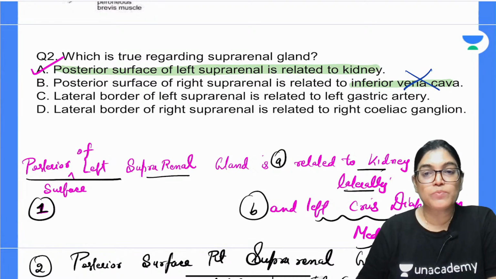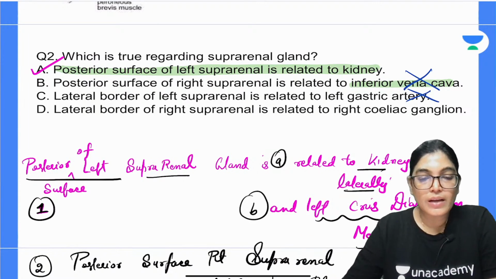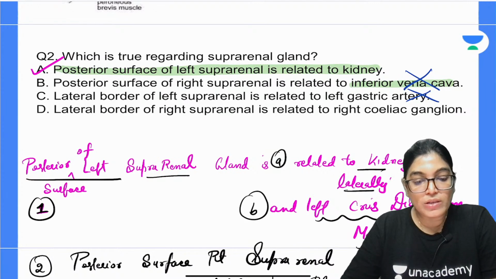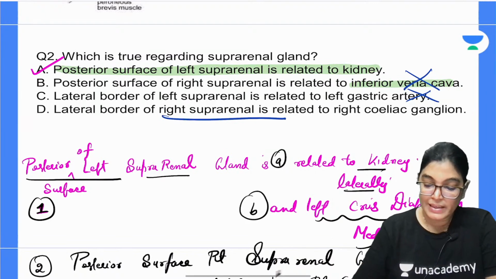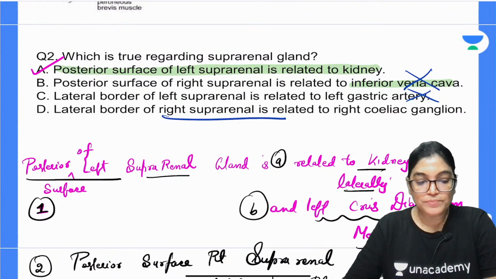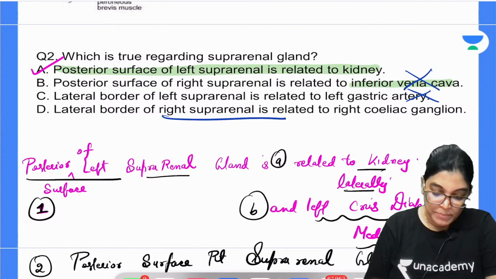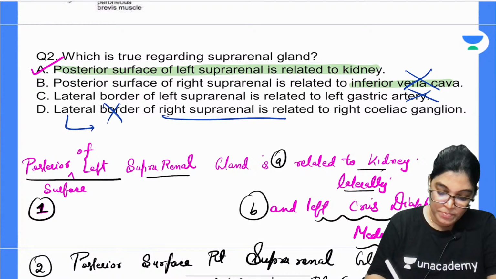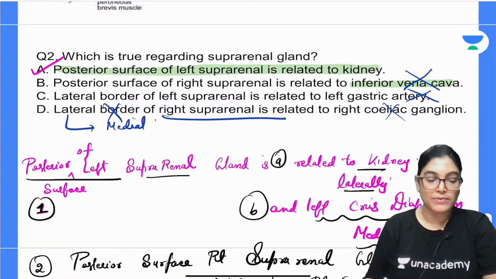Lateral border of left suprarenal gland is related to left gastric is absolutely wrong. When we are talking about the lateral border of left suprarenal gland, it is related to stomach, and lateral border of right suprarenal gland is related to. So actually when we are talking about lateral border, it is wrong. It should be medial border, my dear aspirant. It should be medial border. So this is also wrong. This should be medial border. So all these relations also I have written.